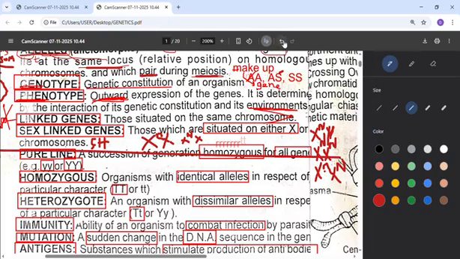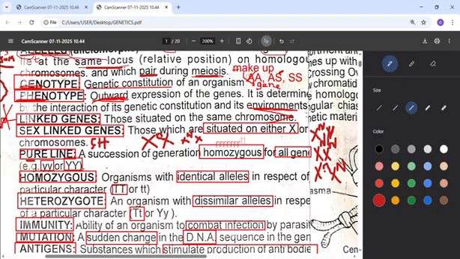Then the next one is pure line. When you hear pure, just like pure water that doesn't have impurity, doesn't have dirty things, it's pure line. So for this pure line, you will have homozygous. Homo means the same, just like small y and small y, both of them are the same. Homozygous can be recessive, like this one now, or dominant. Dominant is the one that is always manifesting at a particular time, but recessive will be hiding like a mask, but will later be revealed in future.